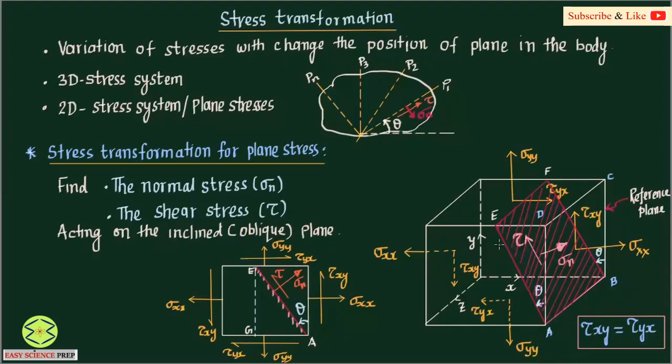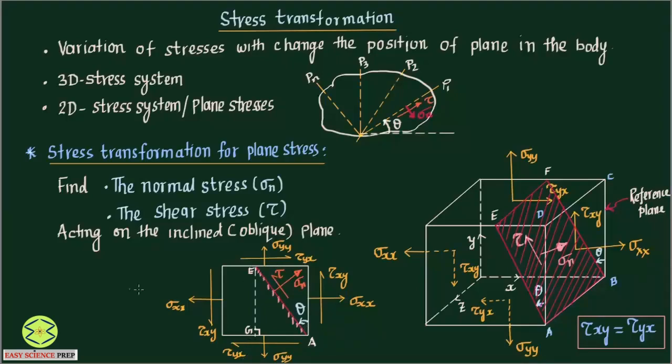You can see here, this was A, this was E, the inclined plane. I will draw one construction point G here. I will perform the condition of equilibrium on this element AEG and try to find the value of normal stress and shear stress on the inclined plane.